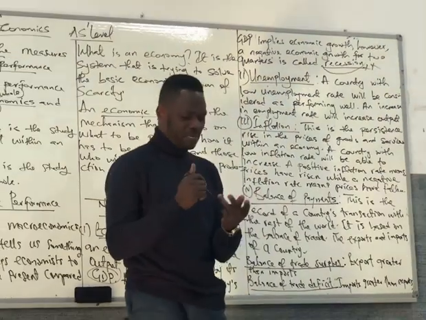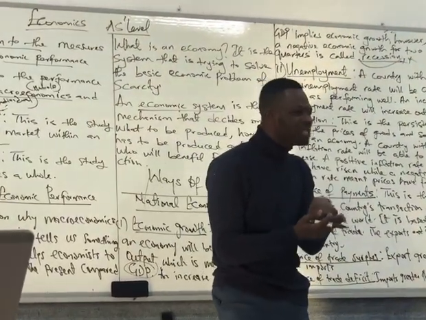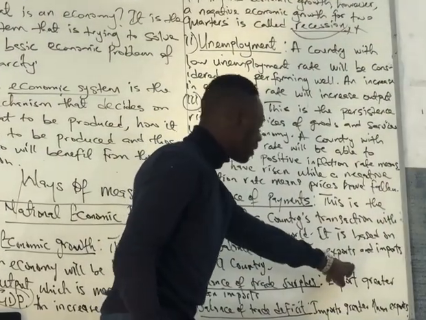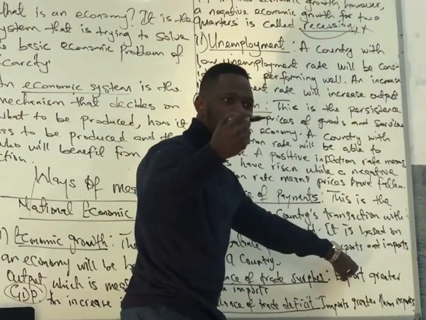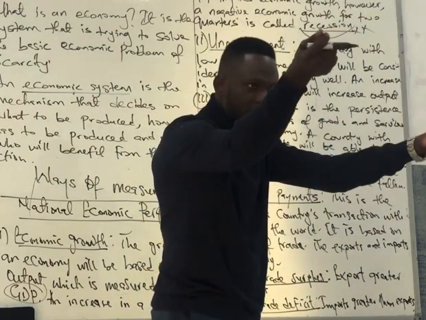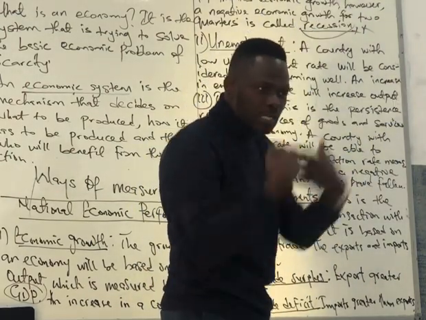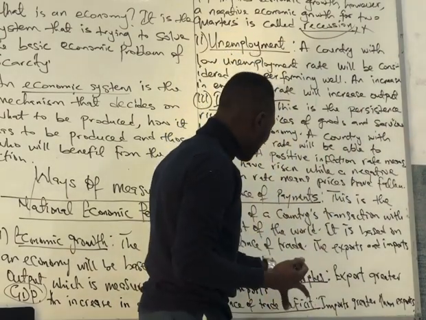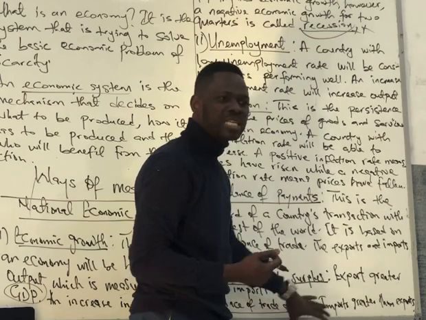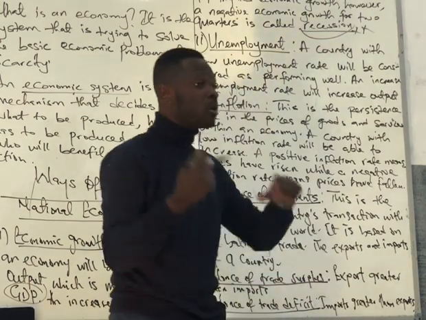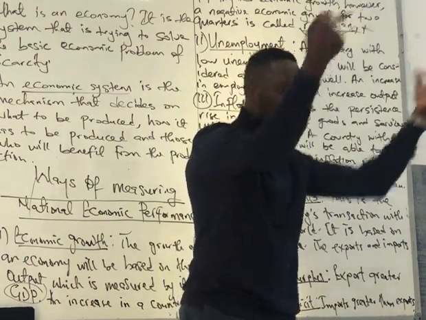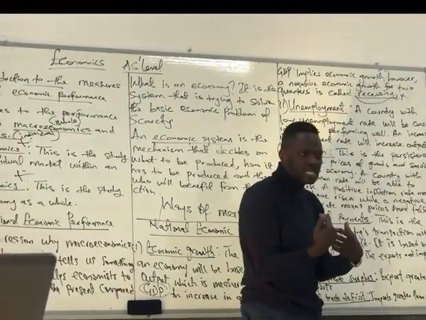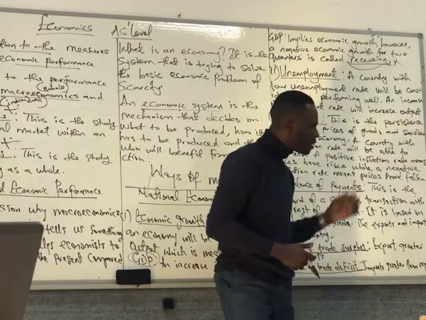When we talk about balance of payment, we're talking about the measurement of the country's import and export, which is balance of trade. Export is what? The production we make for our foreign customers. Imports are what? The things we bring in from our foreign businesses. So there's balance of trade surplus and balance of trade deficit. A surplus means that what we are selling out in export is more than our import. And deficit means that what we are bringing in is more than what we are taking out. Do you have any question about it?